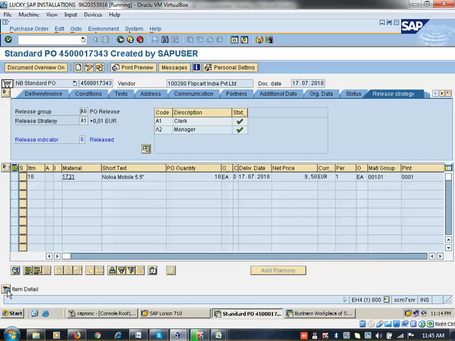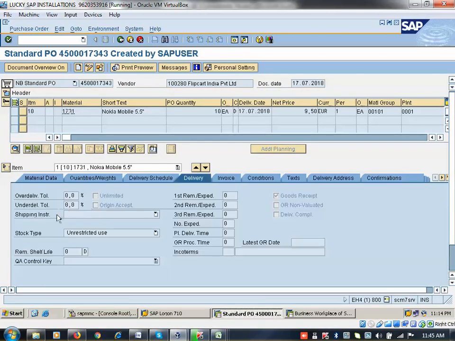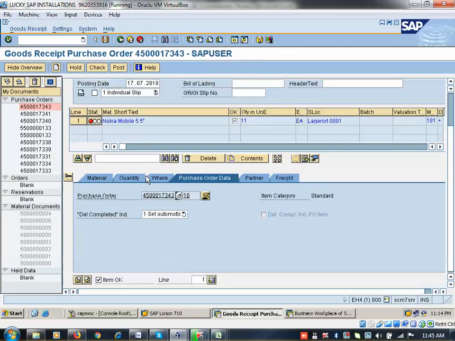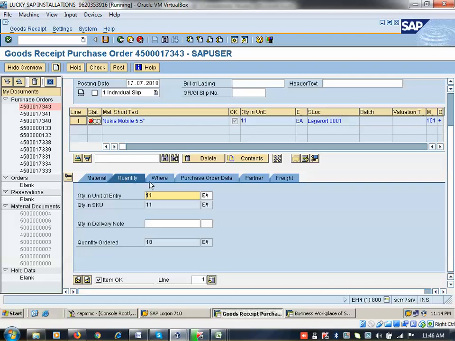Okay, if I added here, then it shows here. See now I can go here, delivery, can see here this percentage is 0. If I added 10%, then system allows you to do the goods receipt for 11 quantity. So lesser anything you can do, that is not a problem. Even if you give 10% tolerance, SAP standard works with any lesser quantity you can receive. That's not a problem. Okay. Changing PO. Okay. So now here quantity 10, so 10 only I can receive here. If I enter 10, click on check, I don't get any error. Document is okay.